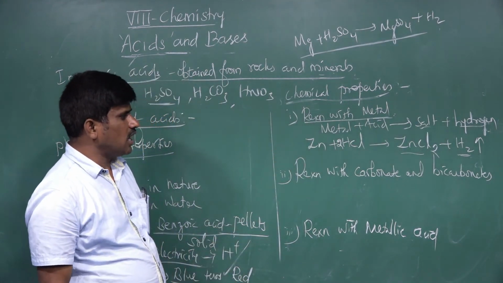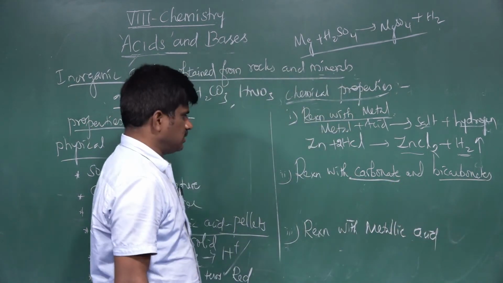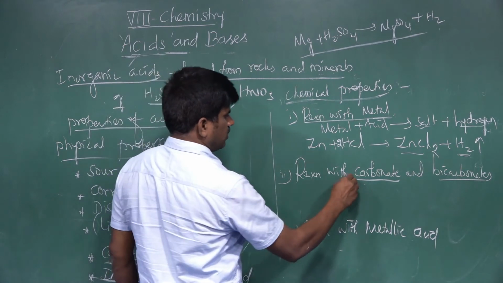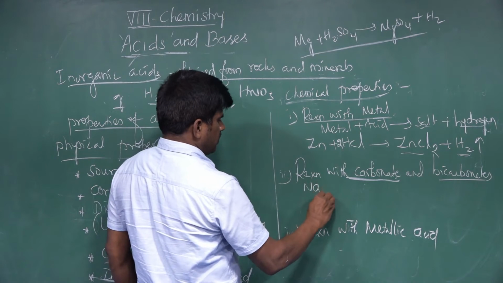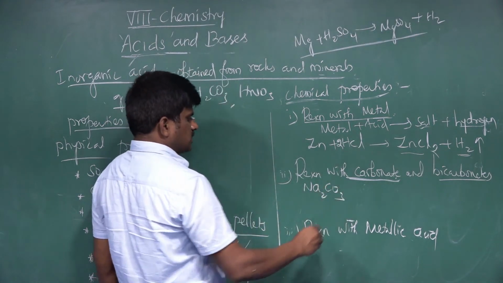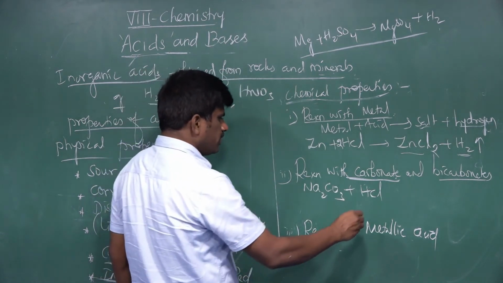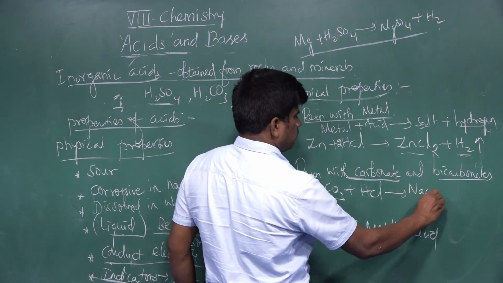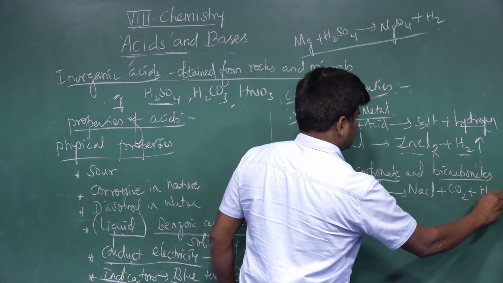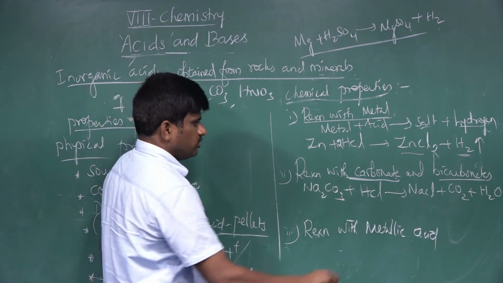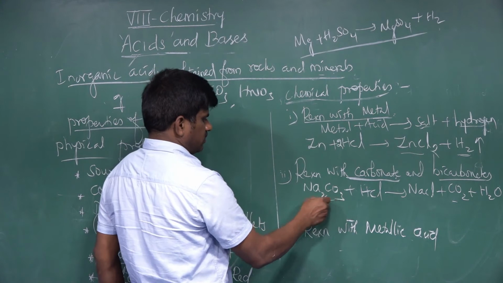Next, reaction with the carbonate and bicarbonate. For example, we take sodium carbonate, Na2CO3. The reaction of sodium carbonate plus acid HCl gives sodium chloride plus carbon dioxide plus water.